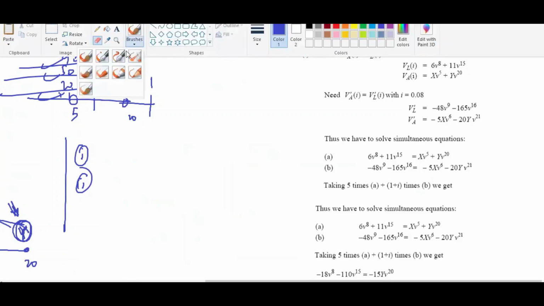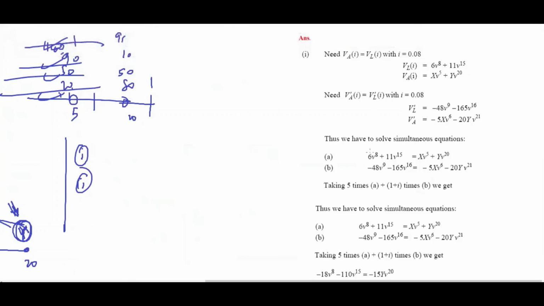Now, if you check this one, here you see the present value of liability at 8% and the present value of asset. It's easy; you can calculate this in the first one. Then they've taken differentiation here. They've equated these two. Why have they equated the differentiation? Because the first condition is VA(I) equals VL(I). This is satisfied, the first one.